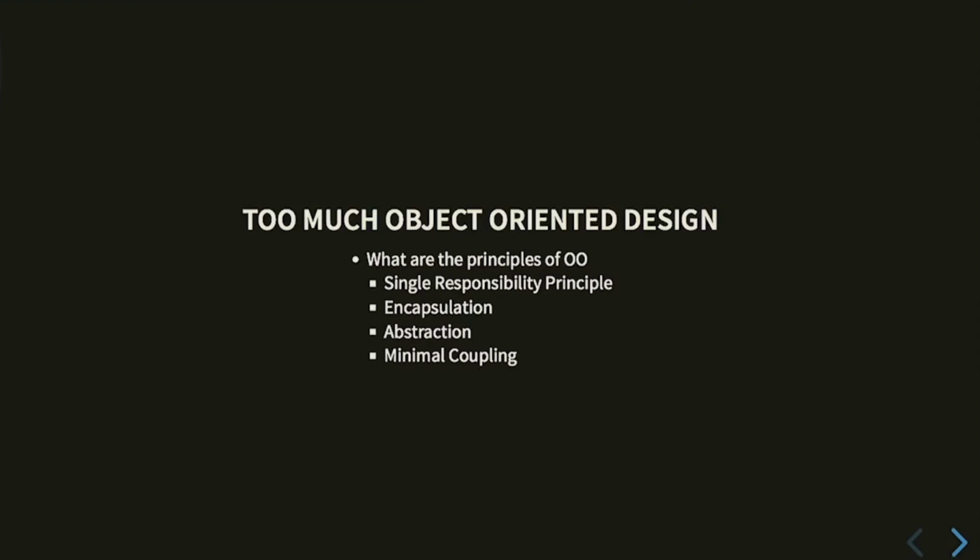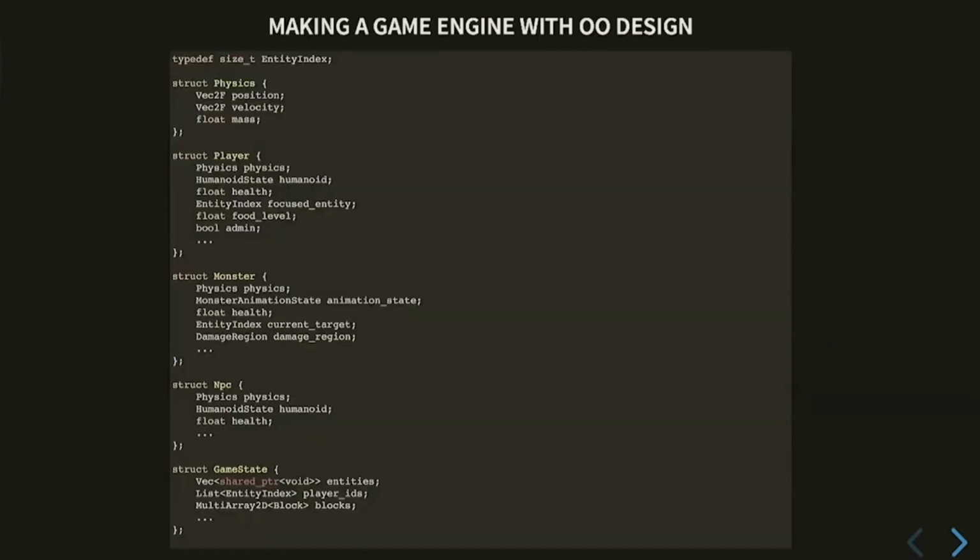And this is related to the last point, minimal coupling, which says that you shouldn't couple the design of one class to the design of another, and instead interact through these pure abstract interfaces. So let's try this and see how it works. Spoiler, it doesn't really work that well, but we'll get there.